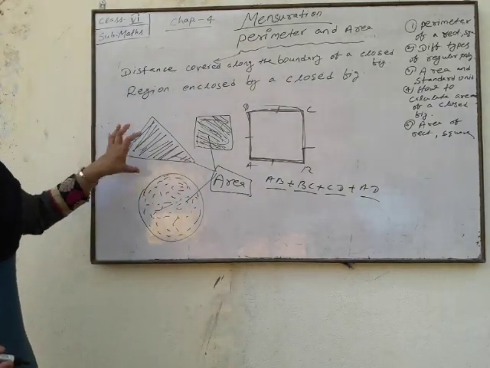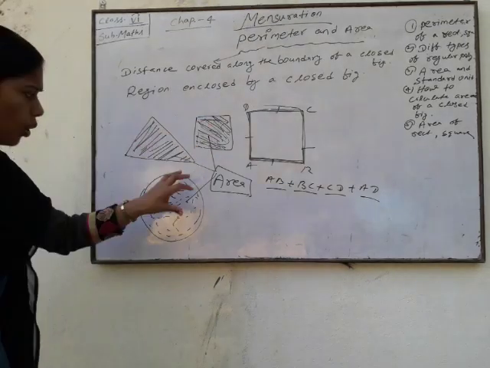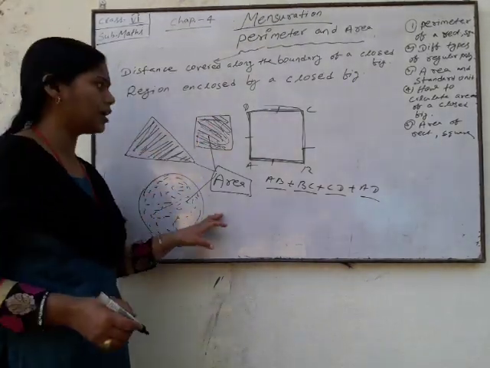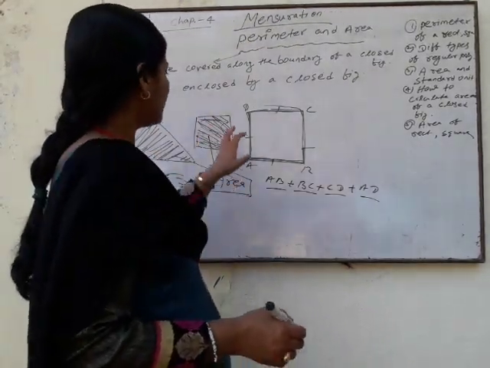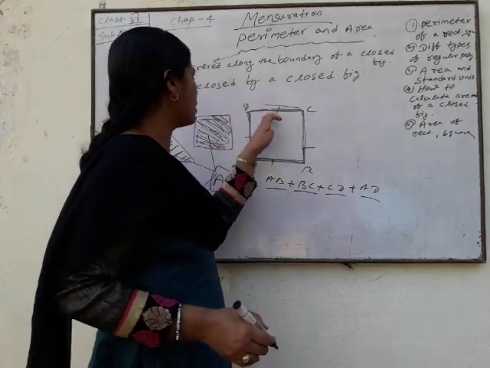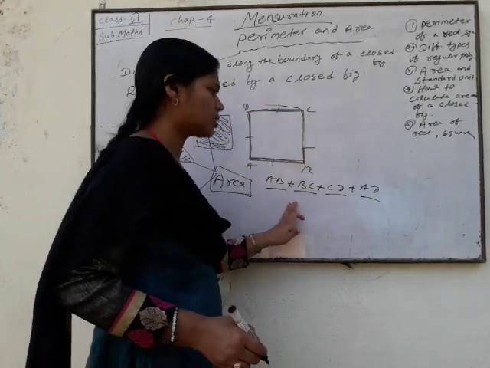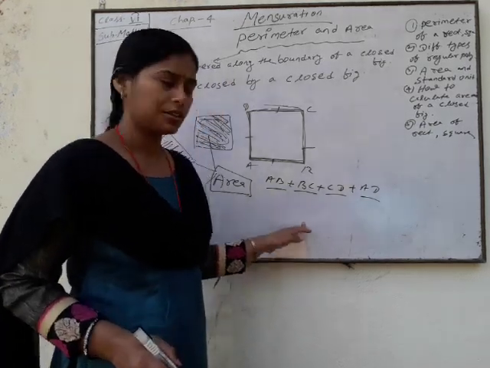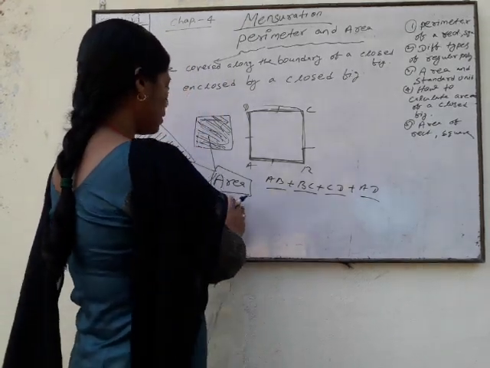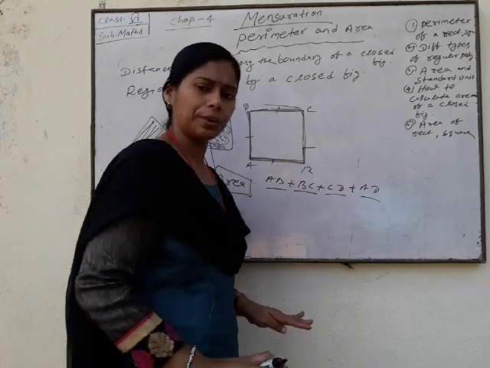The region enclosed by a closed figure is called area, and the distance covered along the boundary of a closed figure is called your perimeter. This is the difference between area and perimeter.